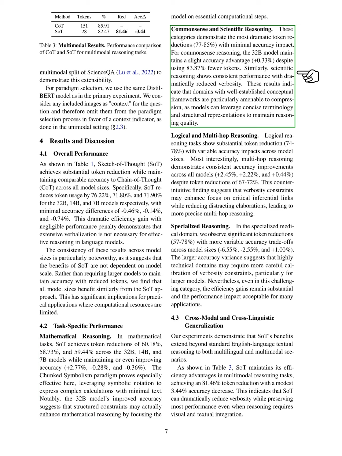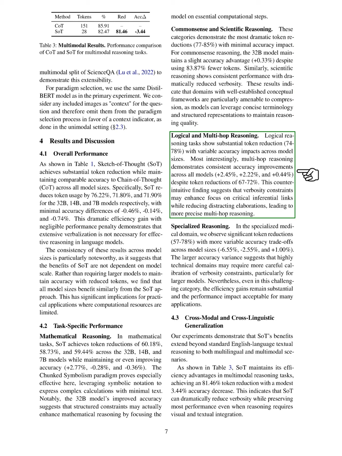For common sense and scientific reasoning, we see dramatic token reductions of 77 to 85% with minimal impact on accuracy. The 32B model even maintains a slight accuracy advantage in common sense reasoning while using significantly fewer tokens. This suggests that domains with established conceptual frameworks can benefit from concise terminology and structured representations. In logical reasoning tasks, we achieve substantial token reductions of 74 to 78%, with varying impacts on accuracy.